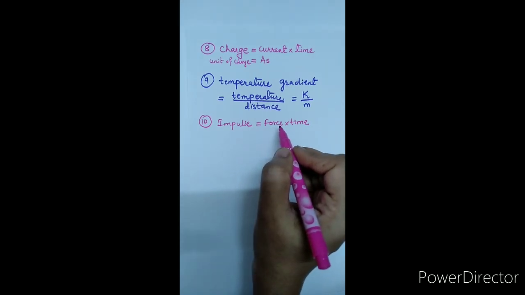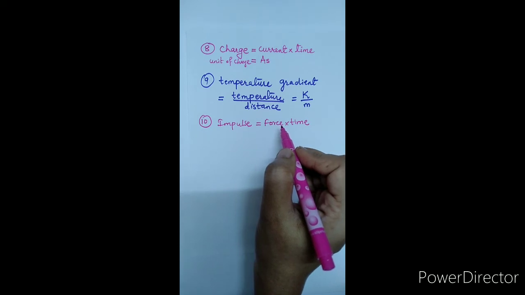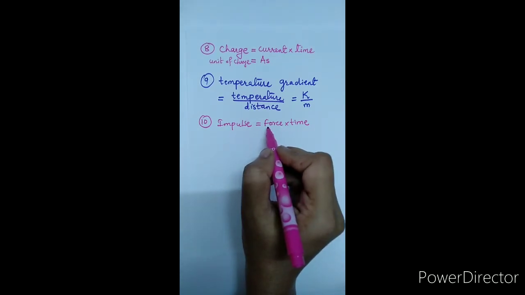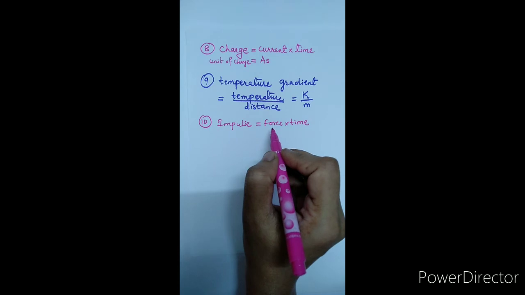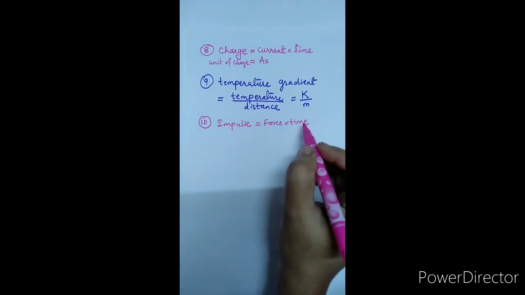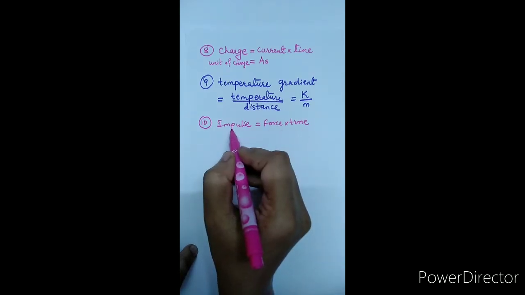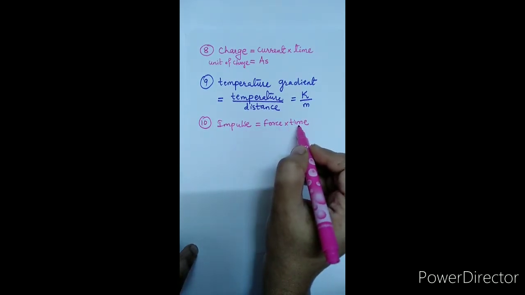Mass is the fundamental quantity, acceleration is a derived quantity. Acceleration is nothing but the rate of change of velocity, where again the velocity is nothing but the rate of change of displacement. So here we come to know that force, which is a derived quantity, depends on the fundamental quantities length, mass and time, and one more fundamental quantity we are using here to derive impulse, that is time.